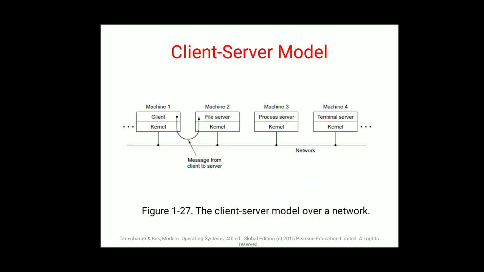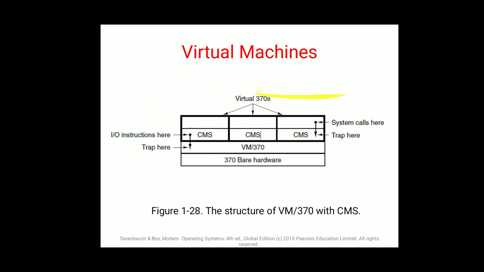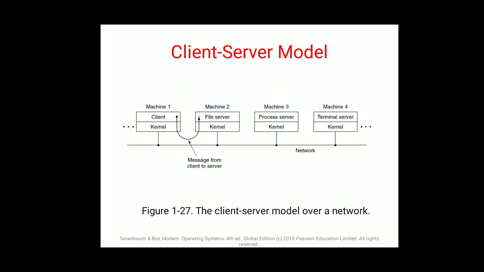Now, the fourth one is the client server model. In the client server model, you can see here machine 1, machine 2, machine 3, machine 4. These different machines are connected with one single network system, and messages from client to file server, process server, terminal server can be exchanged.